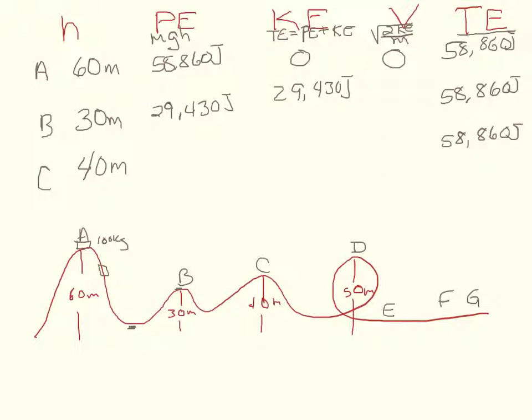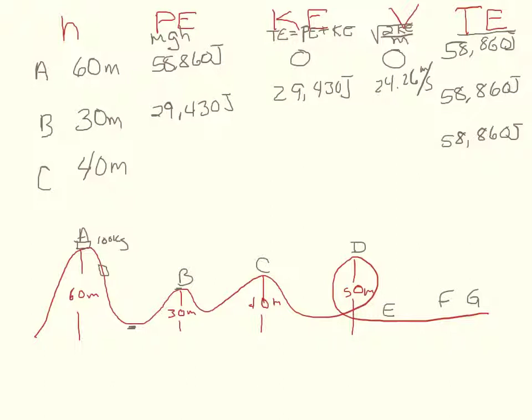Because our total energy doesn't change, our potential energy plus our kinetic energy will remain the same. Using our square root of 2 KE divided by M equation, we figure out that our velocity at this point is 24.26 meters per second.